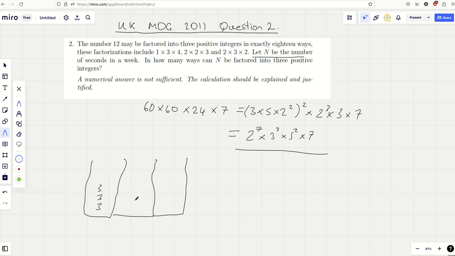Now, if I don't write a 3 in here, that's standing for times 1, which I have to consider, don't I? So I could have 27, that means times 1, times 1, yeah? And that will make up for the factor of 27, which is within my number. Or I could put the 3's out in a different way. Let me just put them over here. I could maybe have a couple of 3's together, making a 9, and a separate 3 on its own, something like this, yeah? That represents naturally a factor of 3 times 9 times 1.